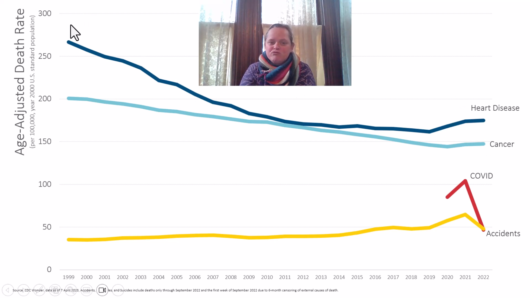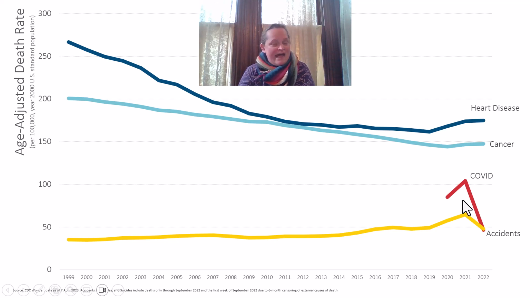Let's look at the broad trend going back to 1999, and I did more of this detail in part 5 of the series. Heart disease and cancer are the top 2 causes of death and have been for decades. I could push it back over a century. But anyway, here's heart disease and cancer on an age-adjusted death rate basis. Heart disease is number 1, cancer is number 2.